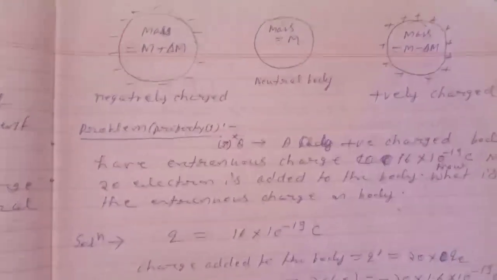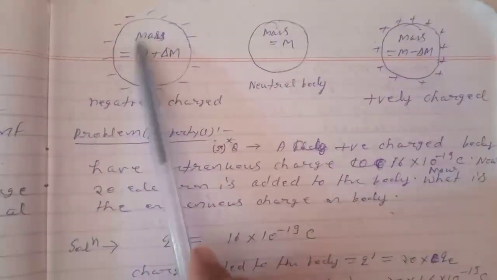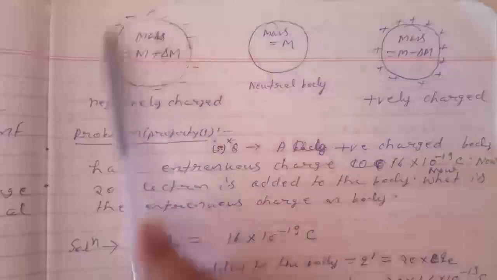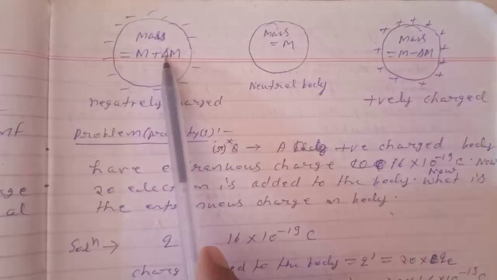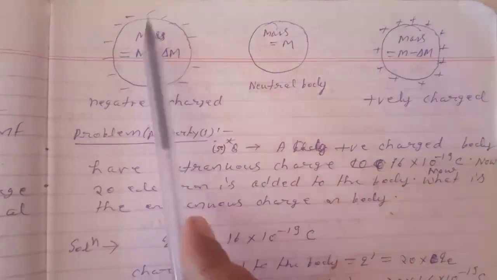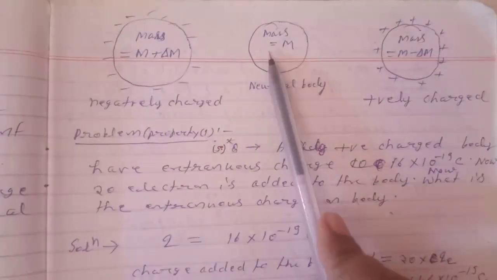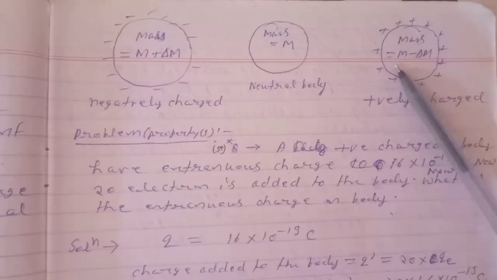Now see, for example, if a body is negatively charged, this body has gained mass. Here m is the mass when it was isolated, and now because it is charged, an extra mass delta m has been added, which is the mass of the electrons that came onto this body. So m plus delta m is the mass of the negatively charged body, while m is the mass of the neutral, isolated or uncharged body. And this is the mass of a positively charged body: because electrons have been lost, the mass will be m minus delta m.